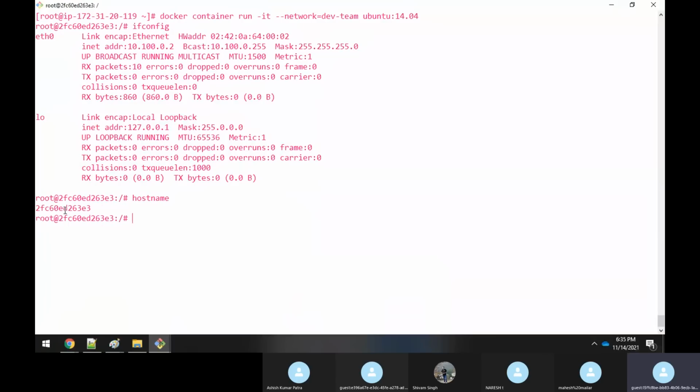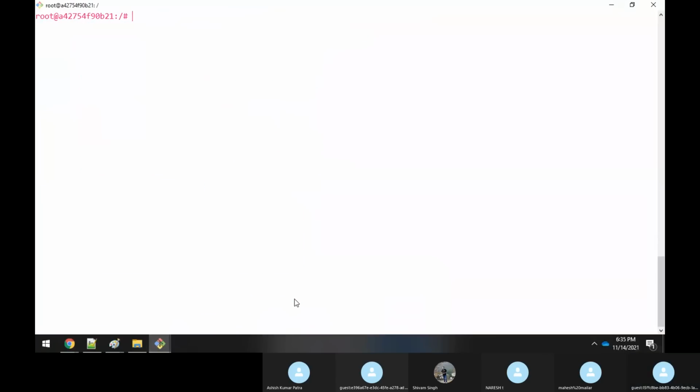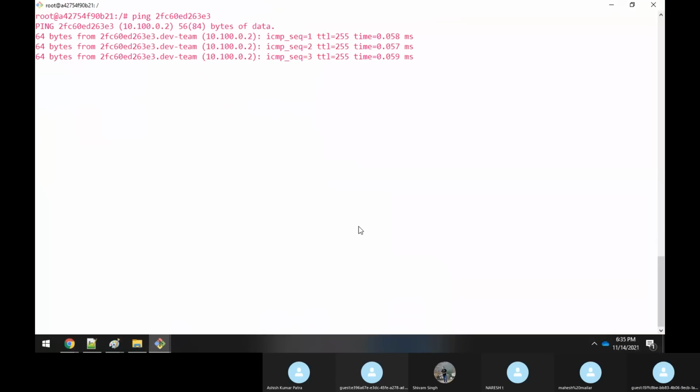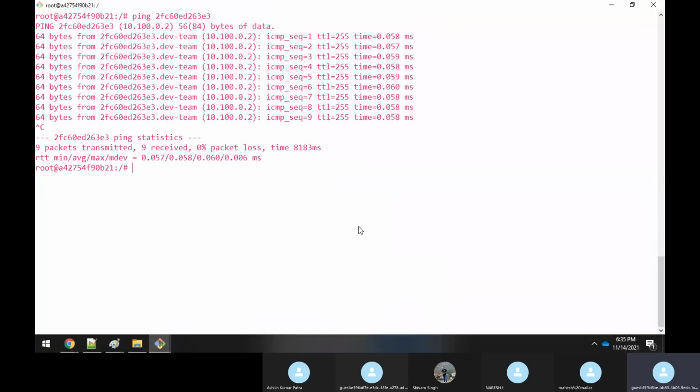Can I copy this host name and ping the host name from here? Yes, you are able to ping. It's possible. So either you can give the host name or an IP address to ping it. It will work. Is it clear, sir? Till here?